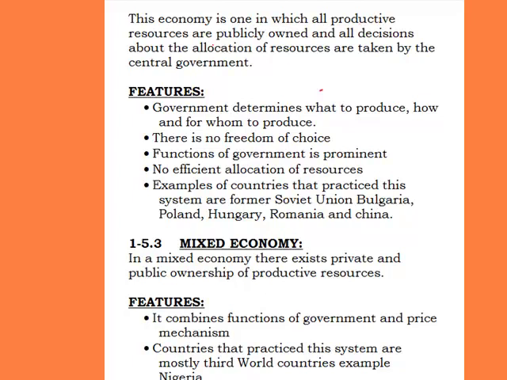In a capitalist economy, we say that resources are owned by private owners. But under this type of economy, all productive resources, note it, are publicly owned. This simply means that governments are at center stage of controlling these resources, and all decisions about the allocation of resources are taken by the central government. The central government determines how goods and services are allocated.